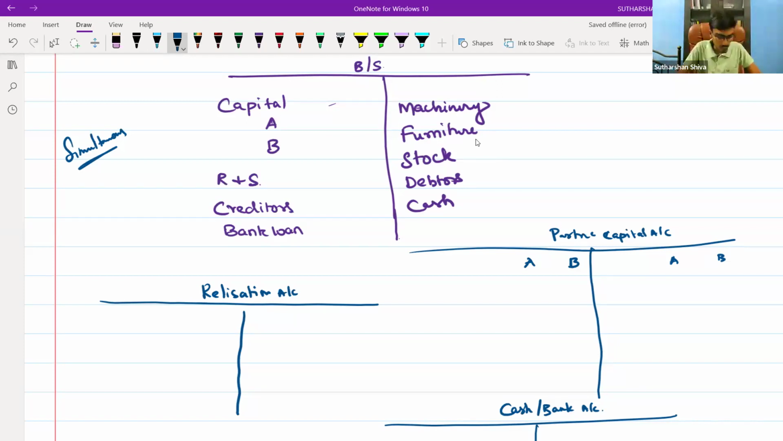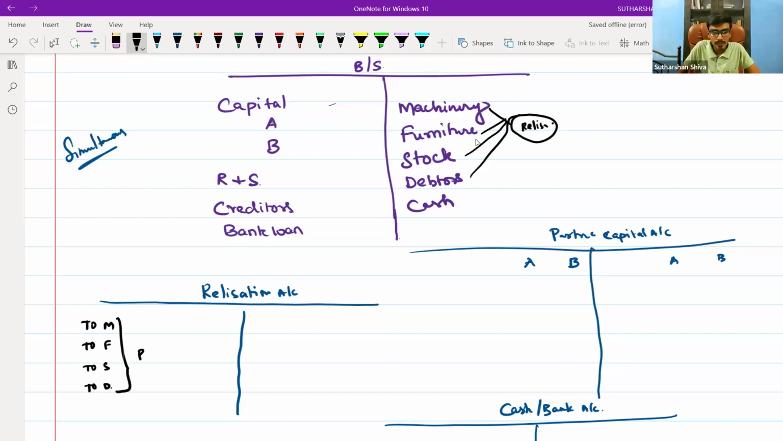Come to the most important part. Whatever machinery values, this machinery, furniture, stock, debtors, all four put together will be transferred to the realization account. How will you write? To machinery, to furniture, to stock, to debtors. Everything should be shown at book value.